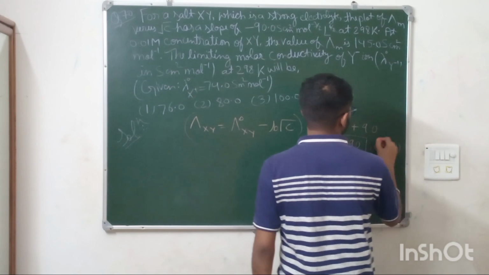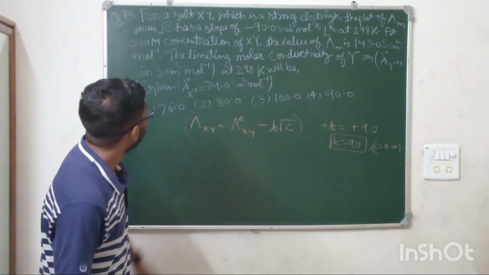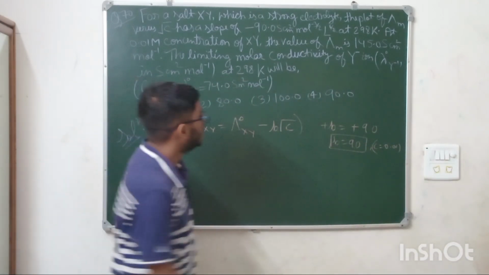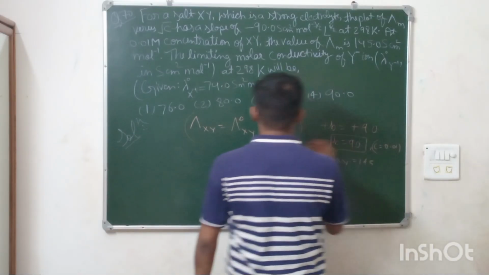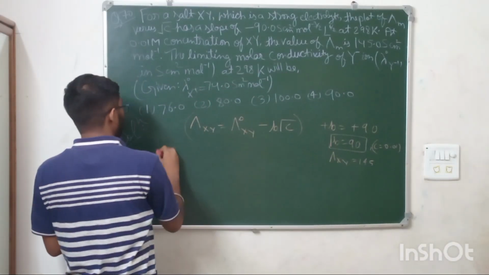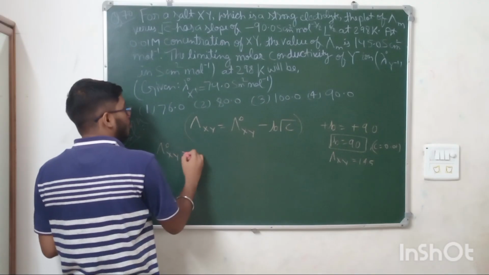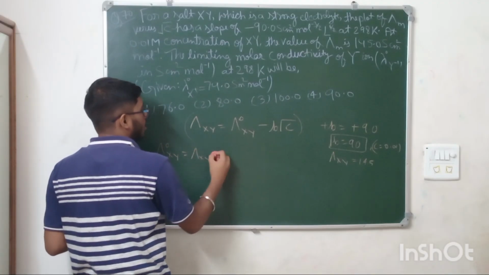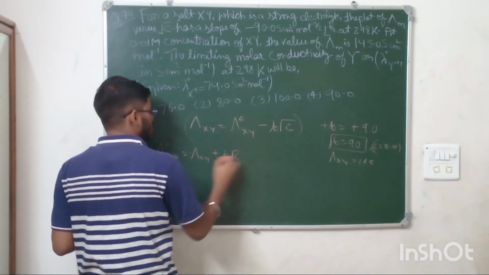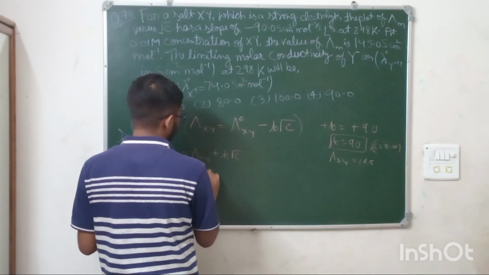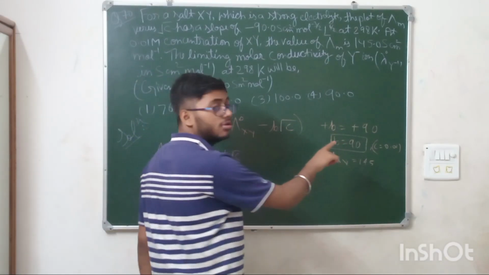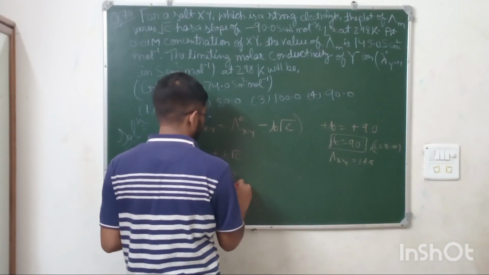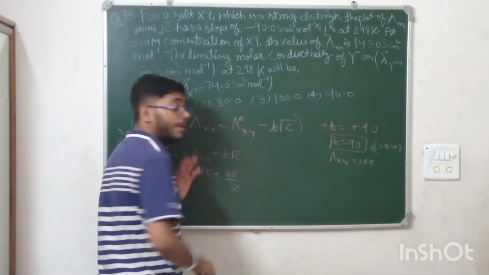You have been given the concentration 0.01 and lambda XY, which is 145. You can take out lambda naught XY, which will be lambda XY plus b root C. That is 145 plus 90 times root 0.01, which is 1 by 10.